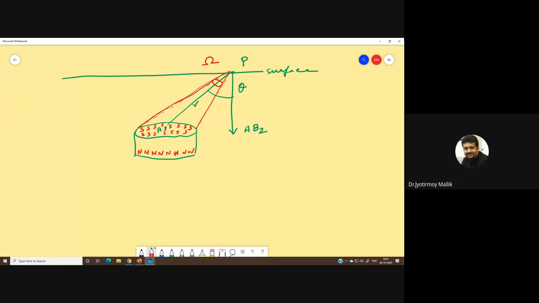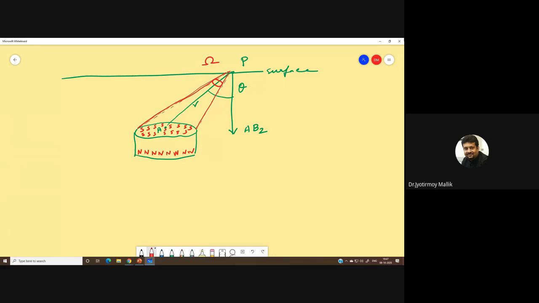Now let us say that the density of these poles... I mean, now I'm bringing in the concept of monopoles, although they don't exist. You remember we said that monopoles do not exist, but still we bring in the concept of monopoles every now and then.